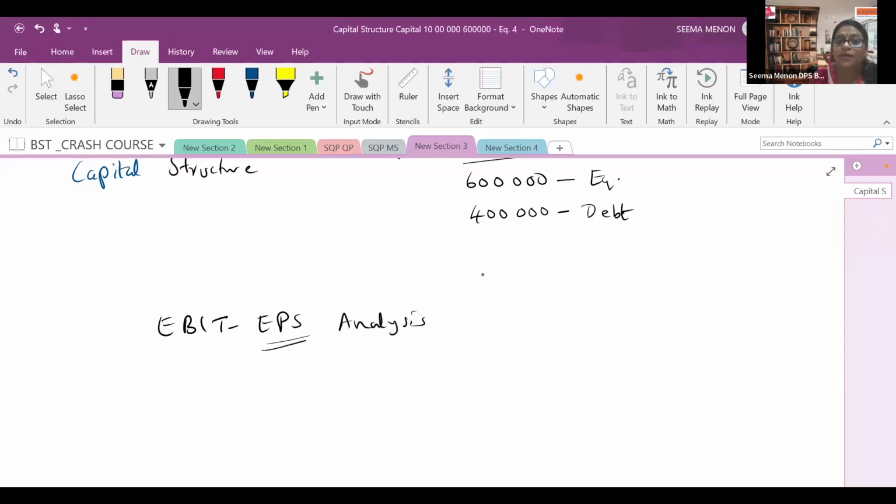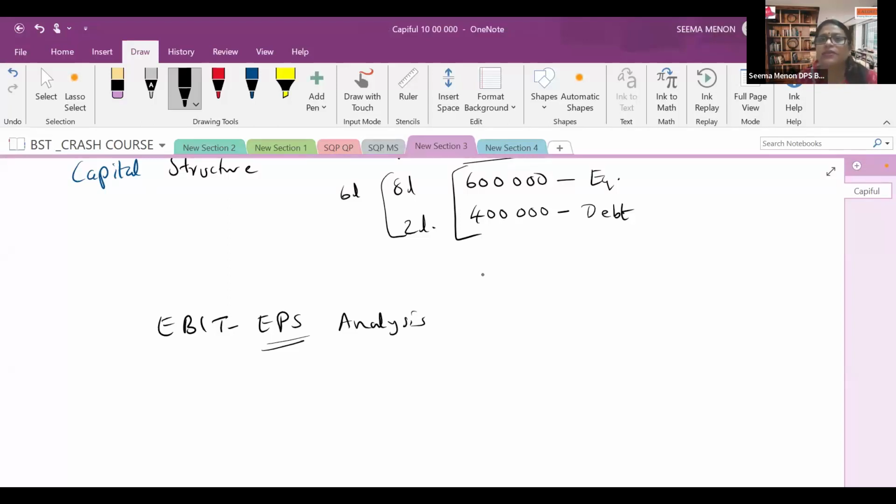What is EPS? EPS means earning per share. If the company takes equity of 6 lakh rupees and debt of 4 lakh, or it can be 8 lakh rupees equity, 2 lakh rupees debt, or it can be without debt, entire 6 lakh as equity. So these various cases we will discuss.